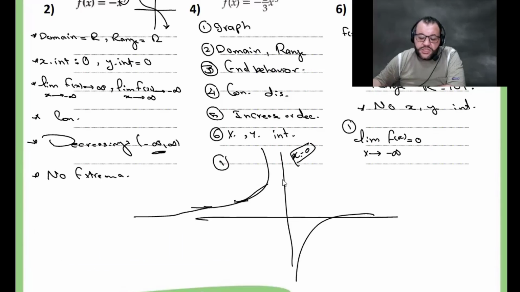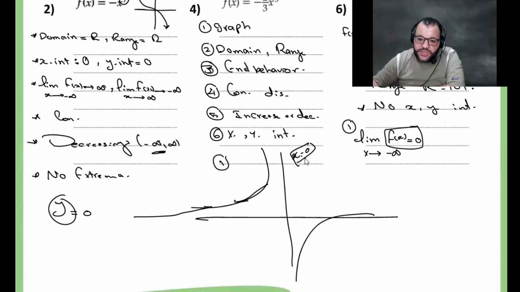What is the horizontal line of asymptote? y equals 0. That's the horizontal line of asymptote, y equals 0. What is the meaning of y? The value of the function. You will find that the value of the function is close to 0. You understand it?